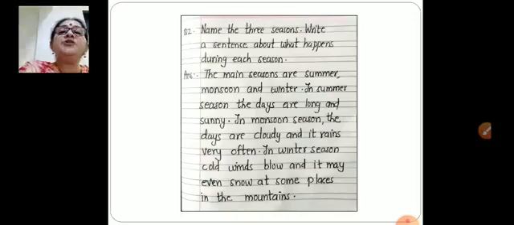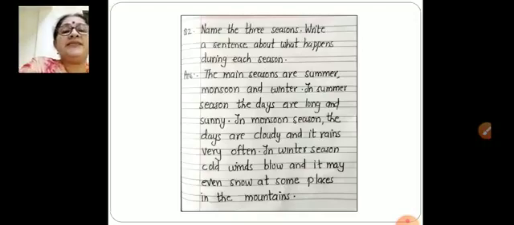Next is question number 2. Name the 3 seasons and write a sentence about what happens during each season. What are the 3 main seasons in India? Yes, summer, monsoon, rainy season, and winter. The main seasons are summer, monsoon and winter.